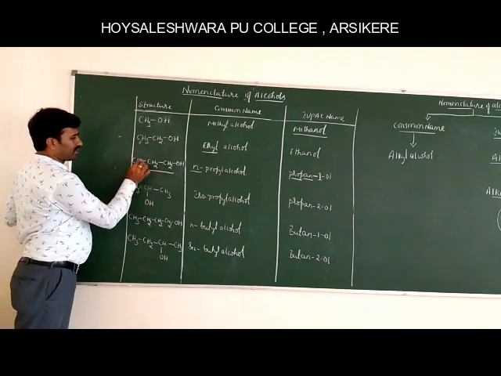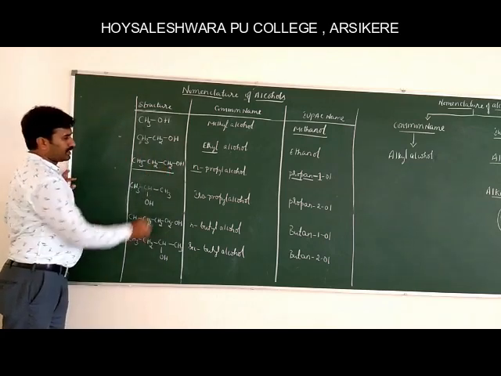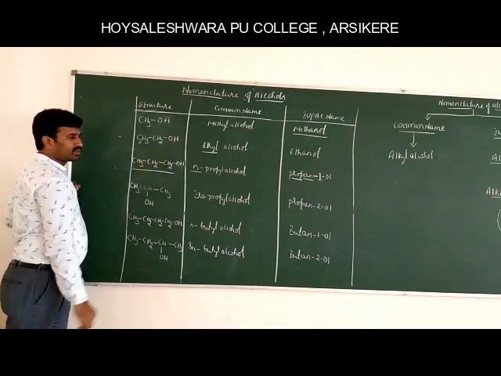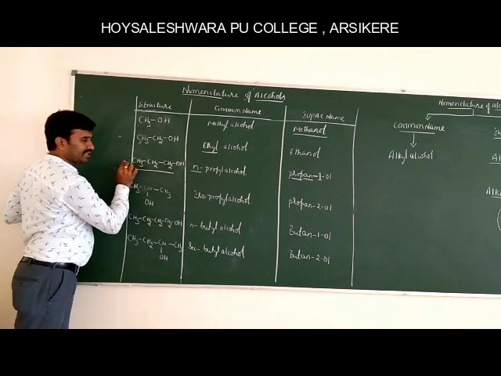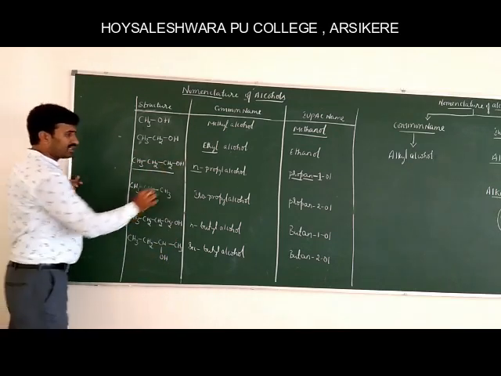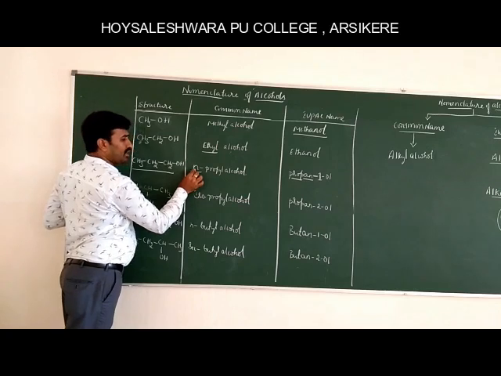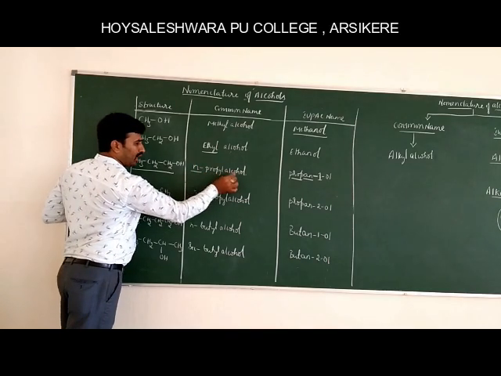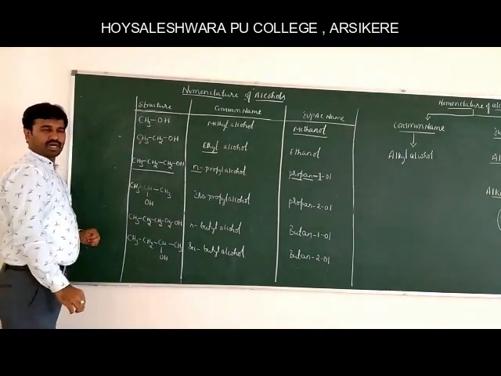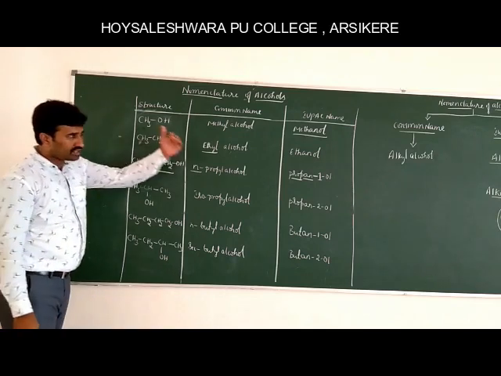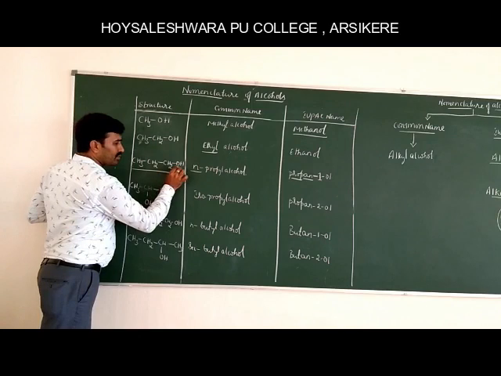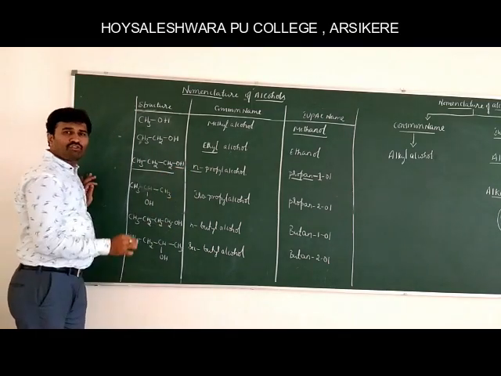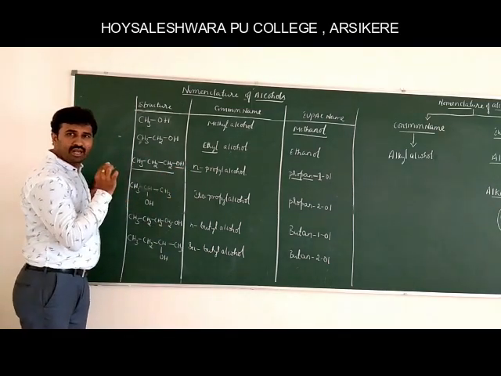Another example: 1, 2, 3. Three carbons means the root word is prop. In the common naming system, as it is arranged in a linear fashion, it is n-propyl alcohol. When it comes to the IUPAC naming system, we have to assign the position of the hydroxyl group, which should get the least locant.